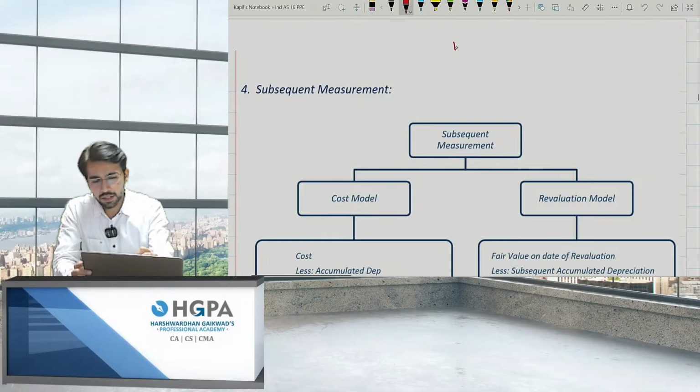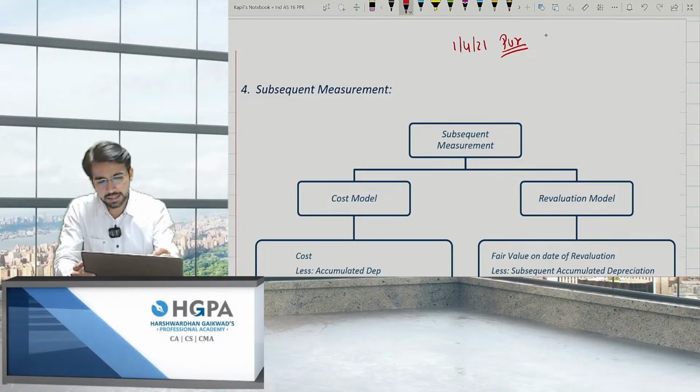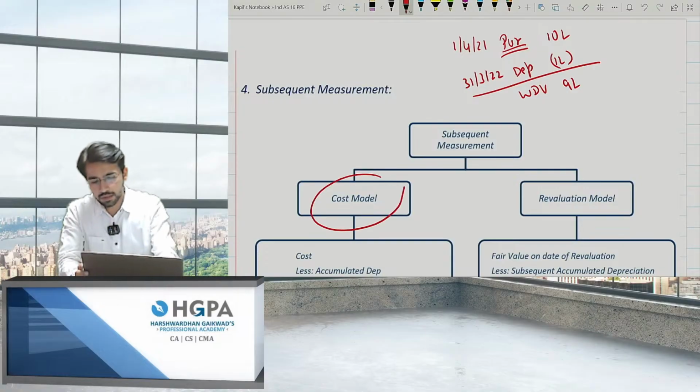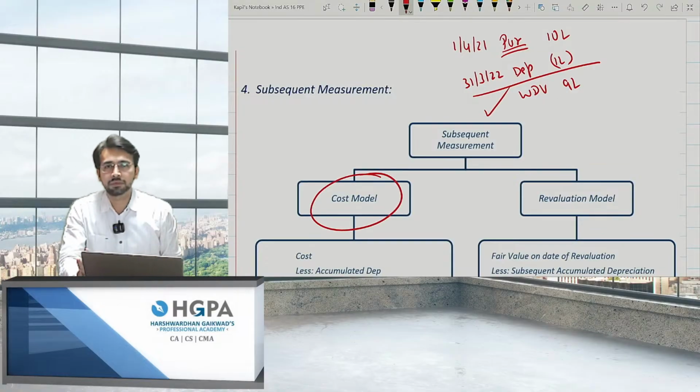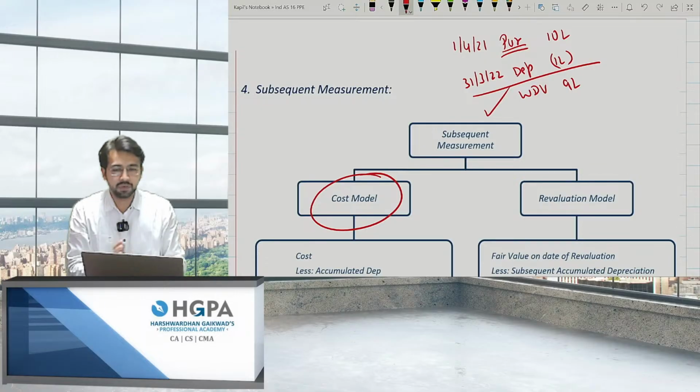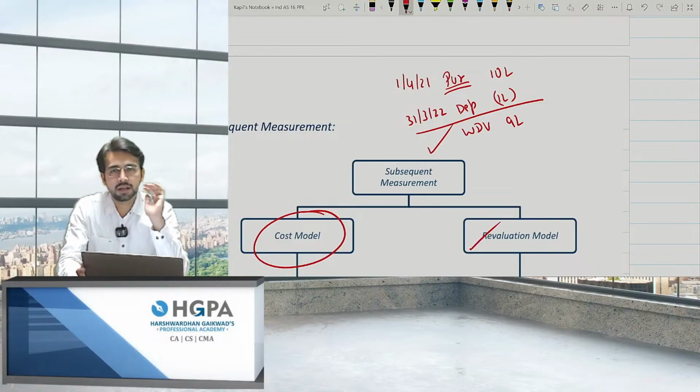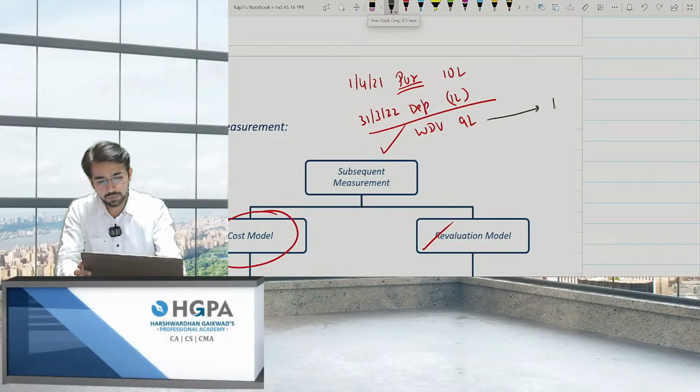For example, let's say you have purchased it on 1/4/21. You have purchased at, let's say, 10 lakh rupees, and the life is 10 years. So on 31st March 22, you will depreciate, let's say, 1 lakh. So what is the WDV? The WDV comes to 9 lakh rupees. So cost model says record at 9 lakh itself, because the value is 9 lakh rupees right now, right? So cost less accumulated depreciation till date. But revaluation says, you should take the fair value. You should also check the fair value right now.